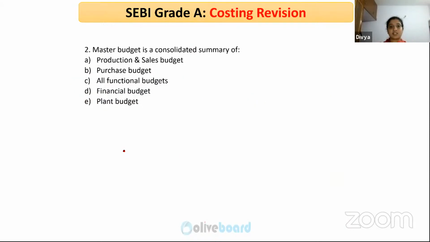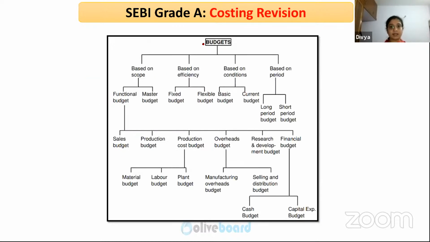Master budget is a consolidated summary of what? Yes, so it's all functional budgets. We have the budget classification here.